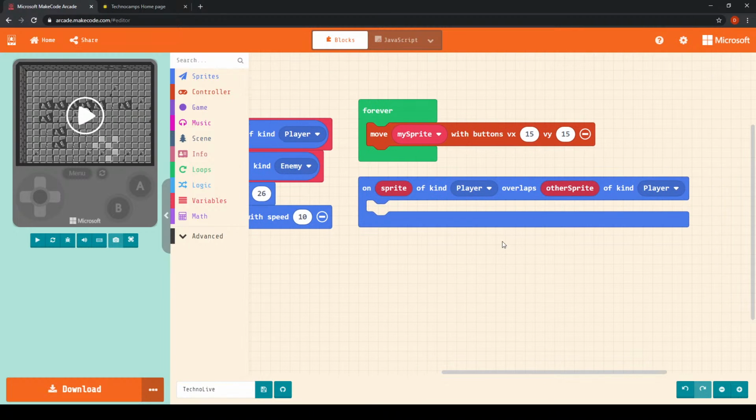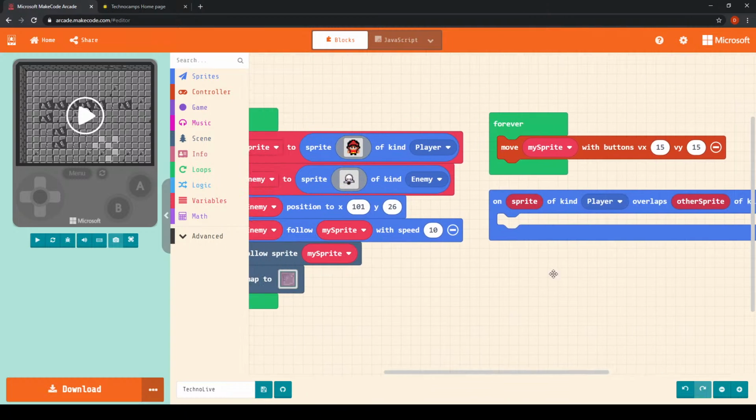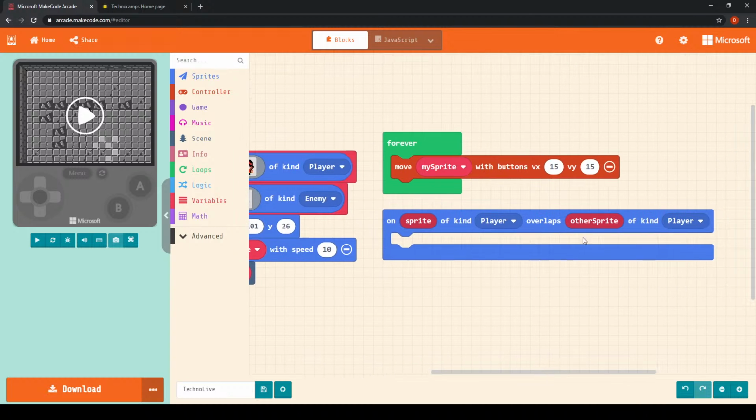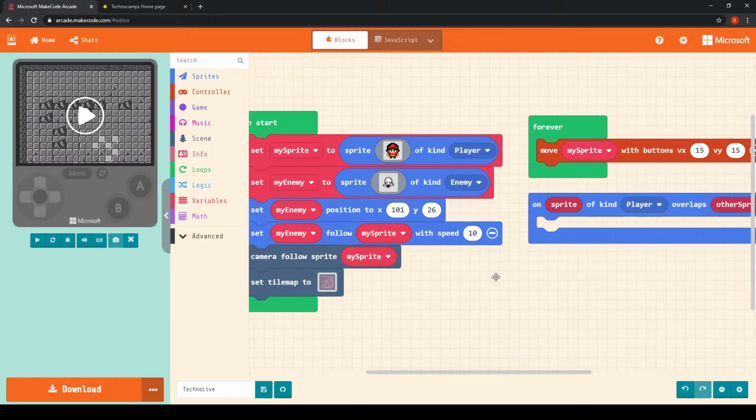So what's happening here is if one of our sprites, which is of kind player, now we'll remember earlier that we set my sprite to being of kind player, overlaps with another sprite of kind, at the moment it's set to player, then we want some code to run. Essentially, this means that if a sprite that's of kind player overlaps with another sprite that's of kind player, we want to run some code. But of course we've only got one player sprite in our game,